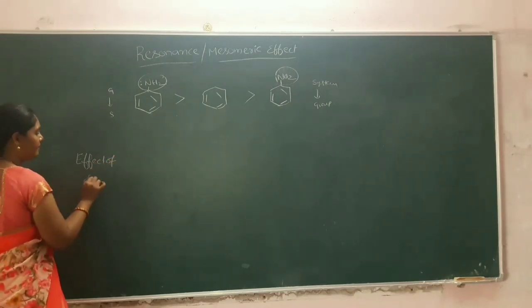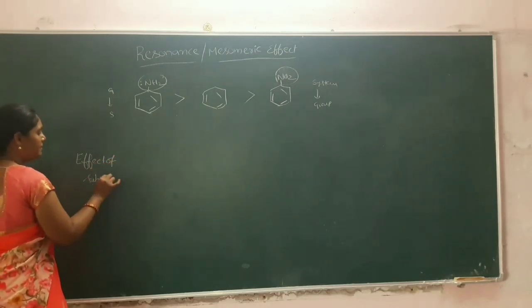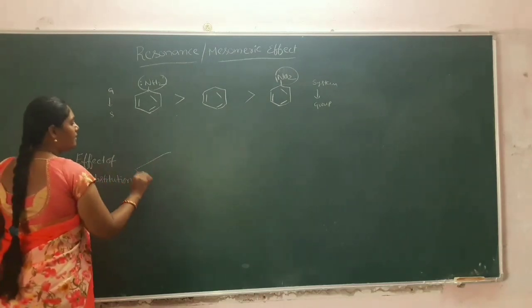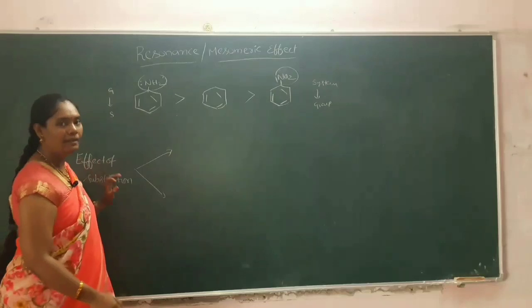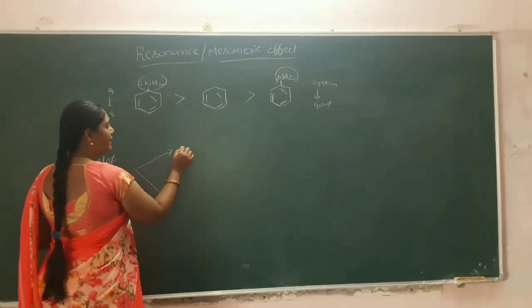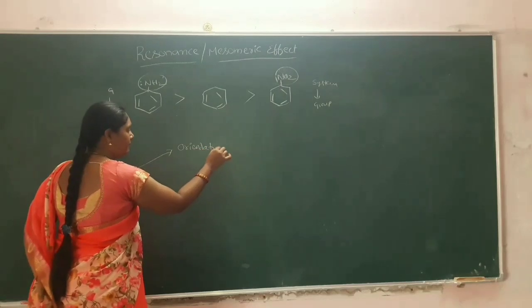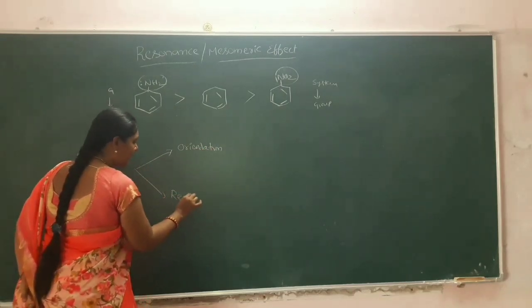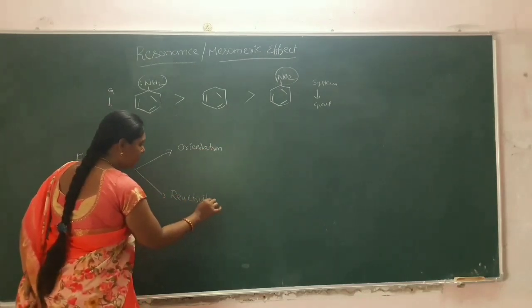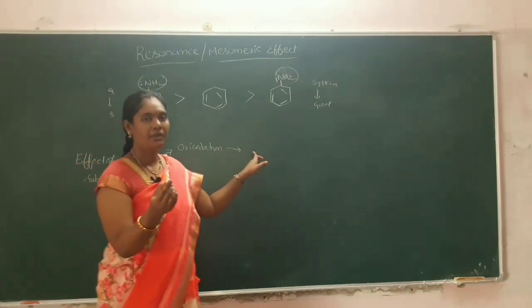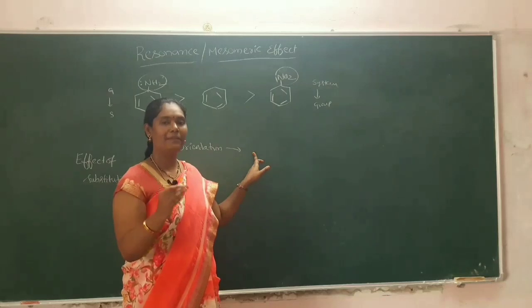Effect of substitution we can explain in terms of the two activities, that is orientation and reactivity. So coming to the orientation, one substituent will orient, that means direct.